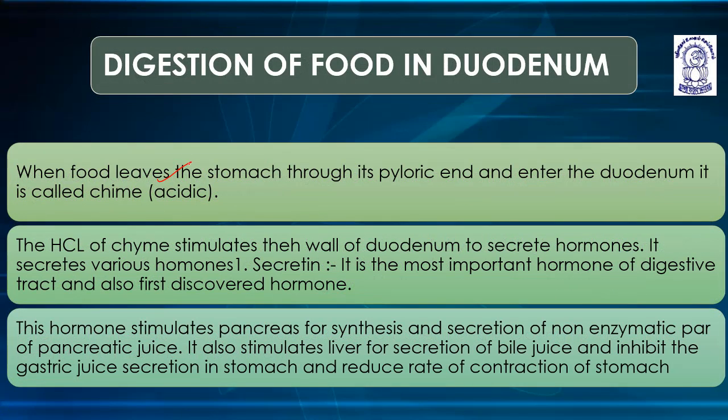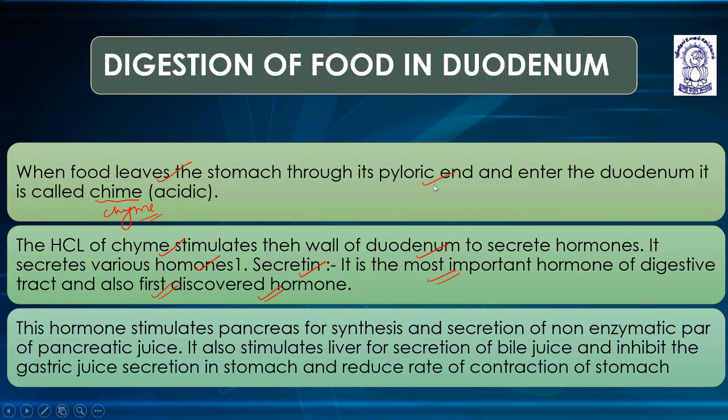Digestion of food in duodenum. When food leaves the stomach through its pyloric end and enters into the duodenum, it is called chyme, that is acidic. The HCl of chyme stimulates the wall of the duodenum to secrete hormones. It secretes various hormones like secretin. It is the most important hormone of the digestive tract and is also the first discovered hormone.